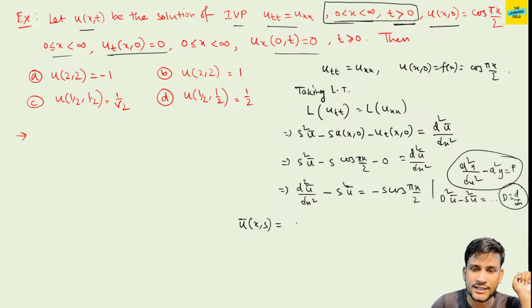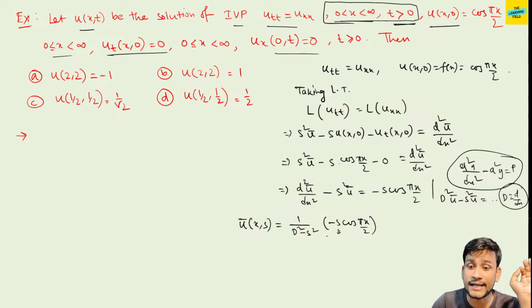So 1 by D² minus s², and the function is minus s cos(πx/2). Here s is treated as a constant.